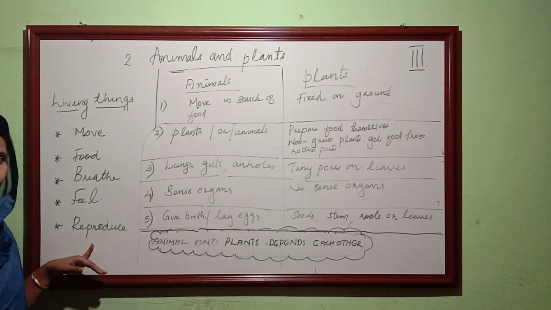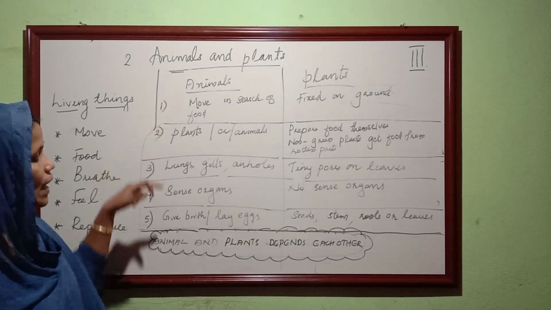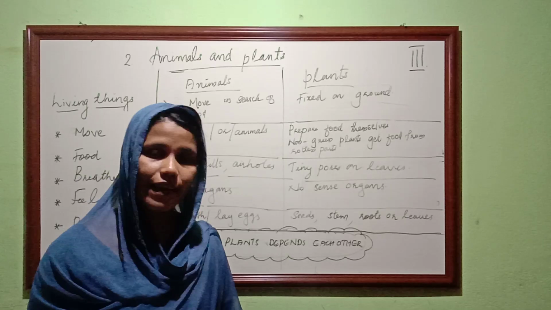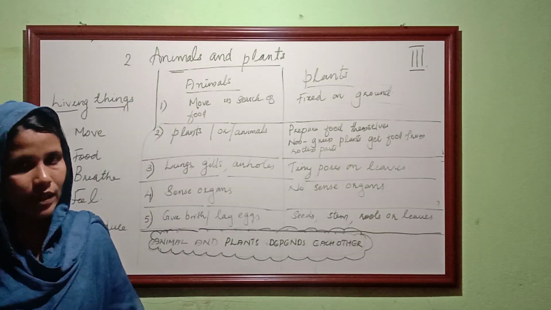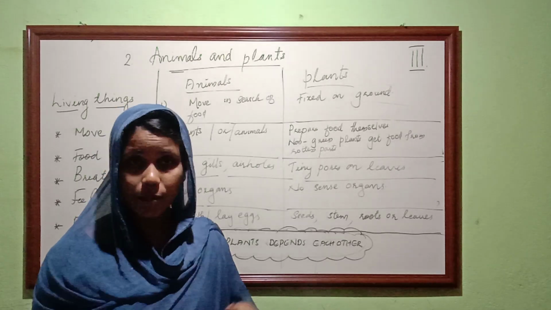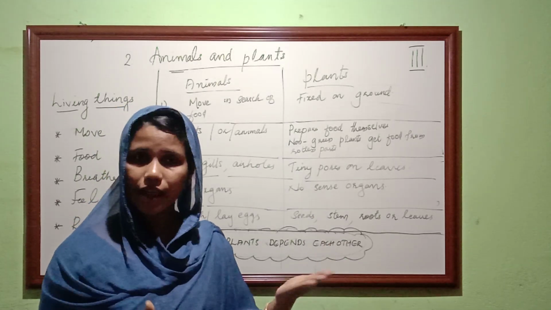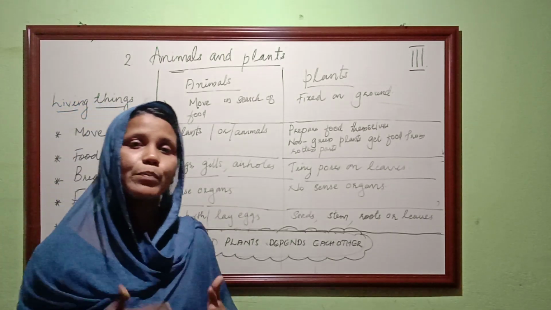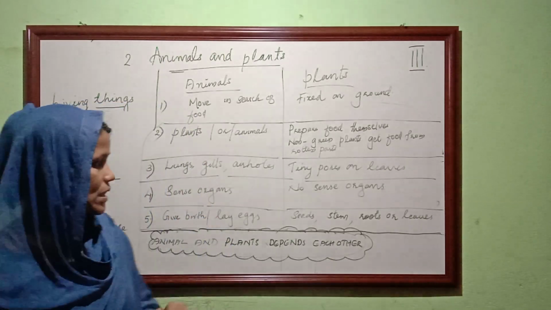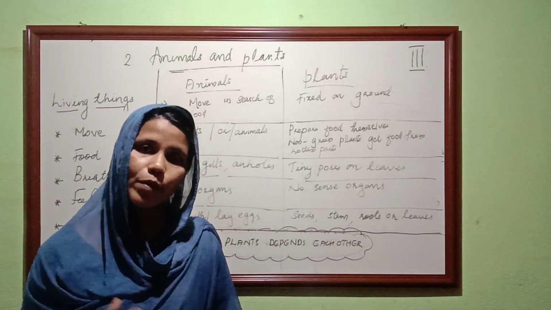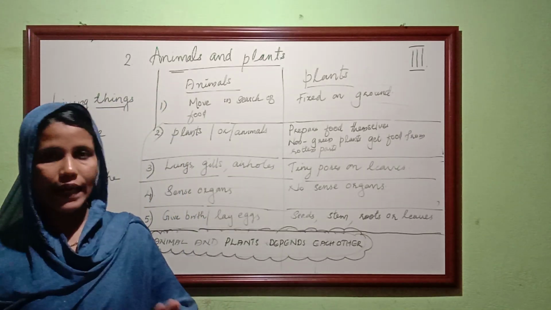The last point is reproduction. Animals give birth to young ones, or they lay eggs. Birds and some snakes lay eggs, and human beings and such animals give birth to young ones. That is how they reproduce.